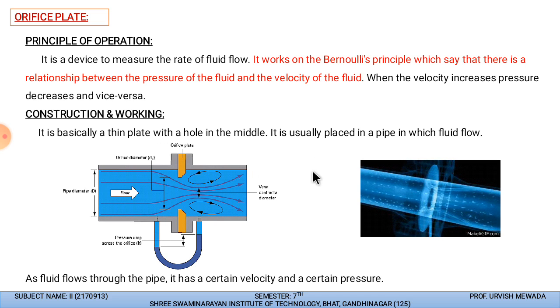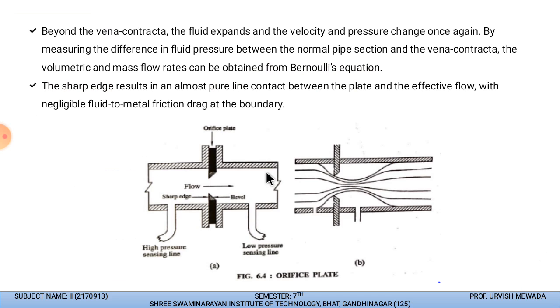So as fluid flows through this pipe, it has a certain velocity and a certain pressure. Let us discuss with this diagram. You can see that over here we have inserted the orifice plate, and flow is passing from this side. There is a sharp edge; we use different types of edges to create the pressure.